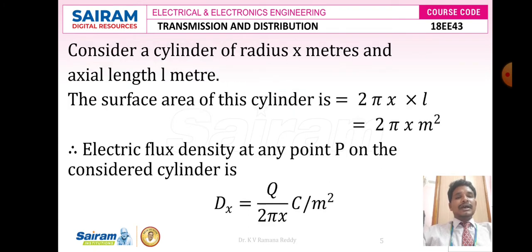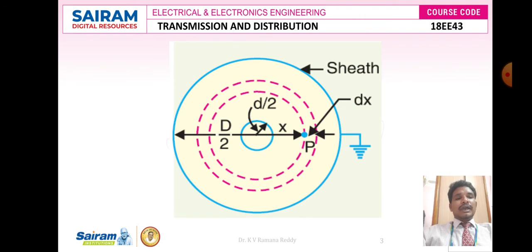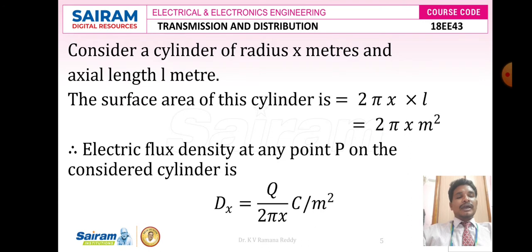So let us consider a cylinder of radius capital X meters and axial length of L meters. The surface area of the cylinder is 2 pi r. Here the radius is represented as capital X, so I can write the formula, instead of 2 pi r, as 2 pi x. I want to measure this surface area for the total given length L, so I can write it as 2 pi x L, and the unit is 2 pi x meter square.